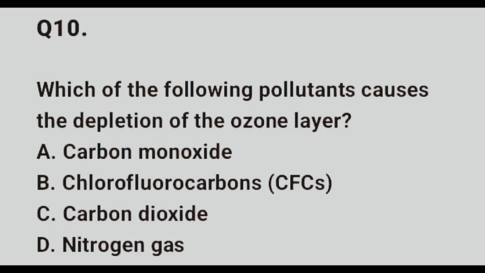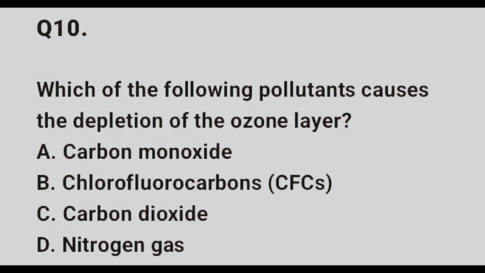The ozone layer is found in the stratosphere and it protects life by absorbing harmful ultraviolet rays, that's harmful UV rays. CFCs, that is chlorofluorocarbons, used in old refrigerators and air conditioners, break down under UV radiation to release chlorine radicals. These chlorine radicals react with the ozone, converting it into oxygen, thereby reducing the thickness of the ozone layer, making it thinner.